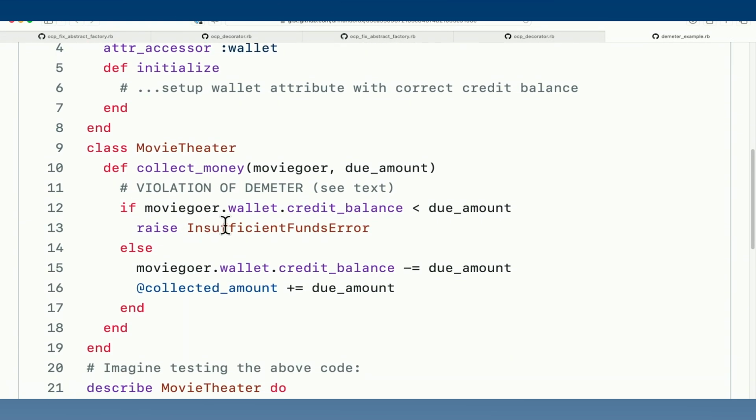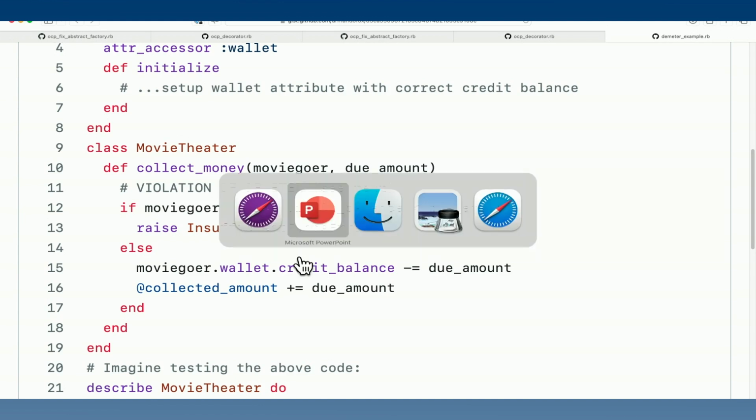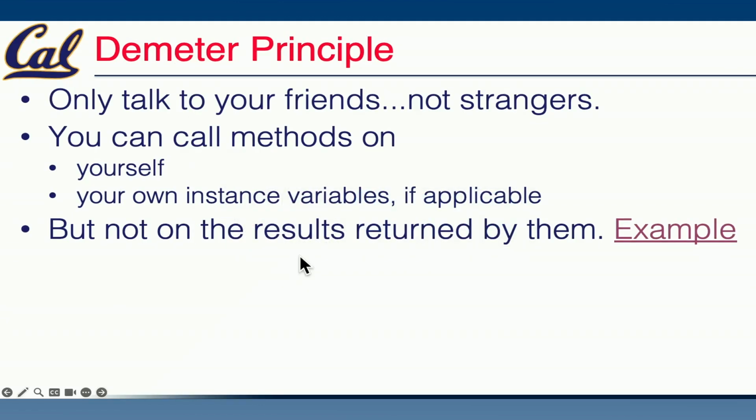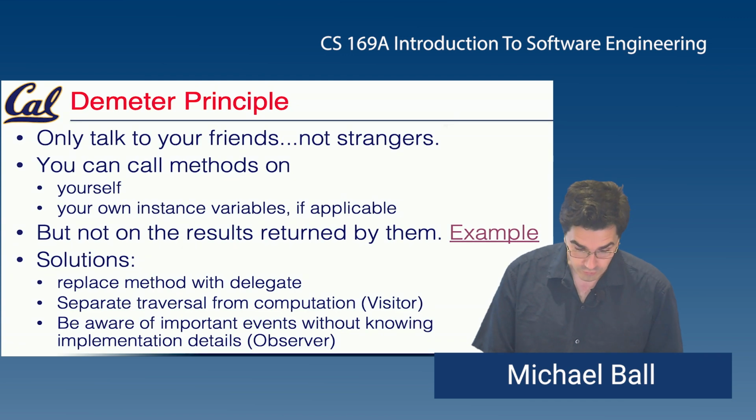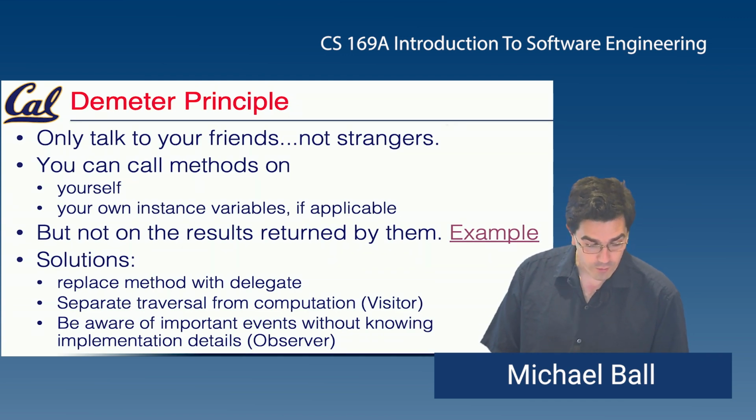It's really easy to write code like moviegoer.wallet.creditbalance and to start chaining different kinds of methods. You've almost certainly written code that does this. And the question becomes, what happens when that interface changes over time? There's nothing that stops you from preventing long method chains. And so the Demeter Principle is a reminder that these types of method chains are things that we should define concrete interfaces for.